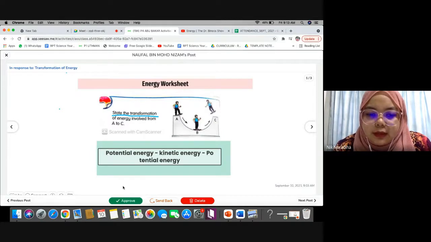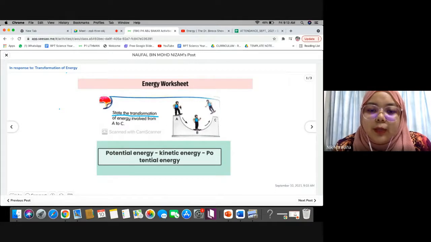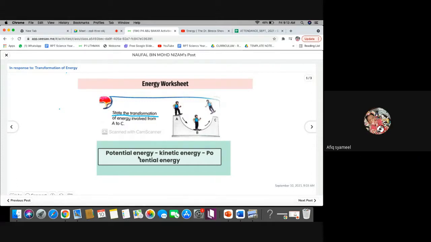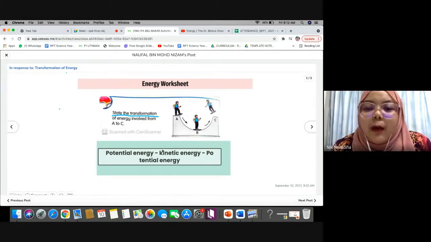Good practice. So now, at position A, what energy can be found in position A, everyone? Potential energy. Is the first answer correct or not? Correct. How about B? Now he starts skating, he starts moving. What is the energy that can be found?